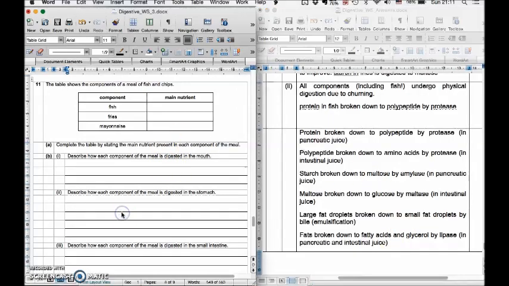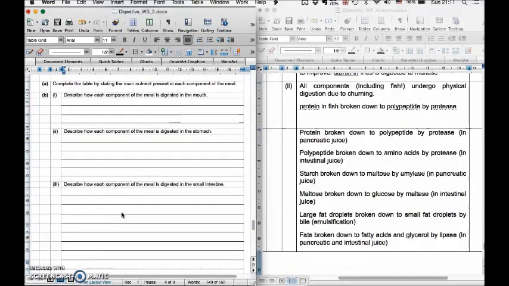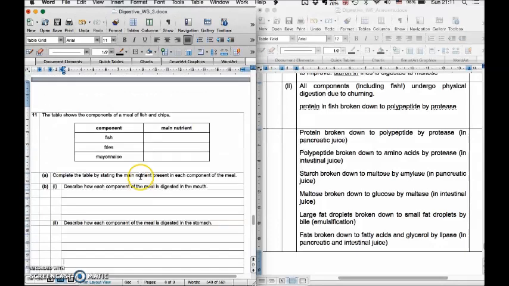Please learn how to answer questions like this. They're often very easy to score the marks. You just need to know how to write out the sentences clearly and describe it clearly.